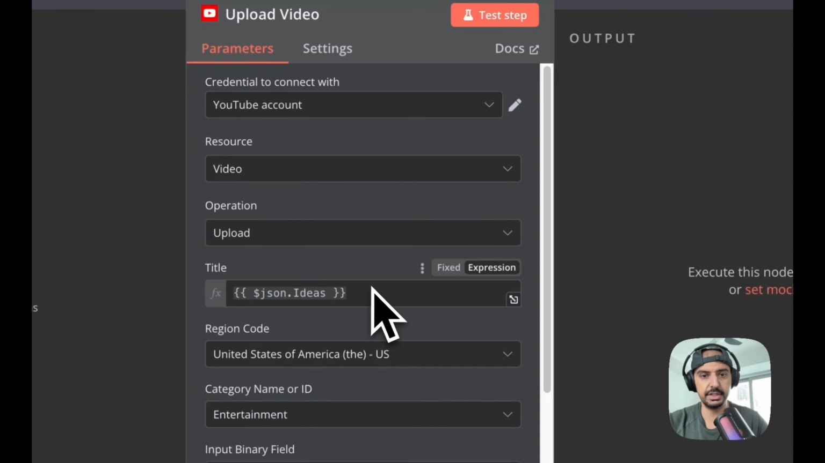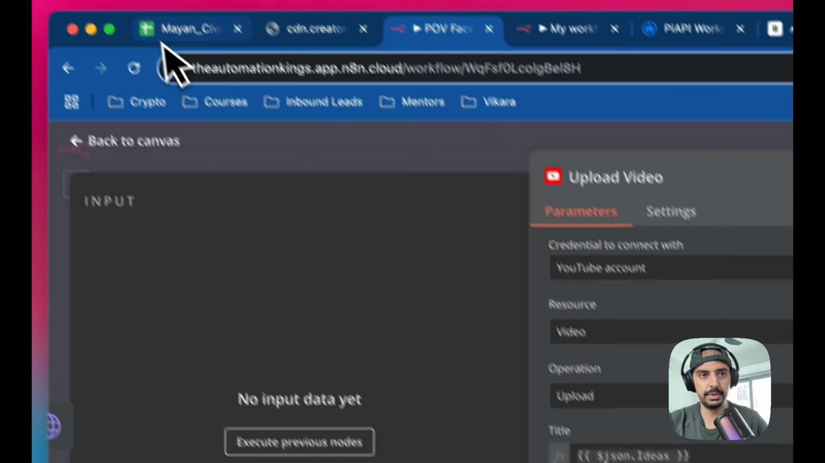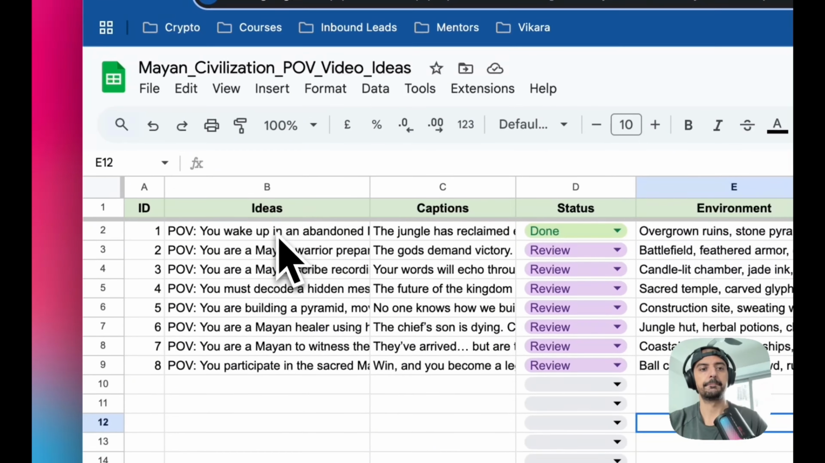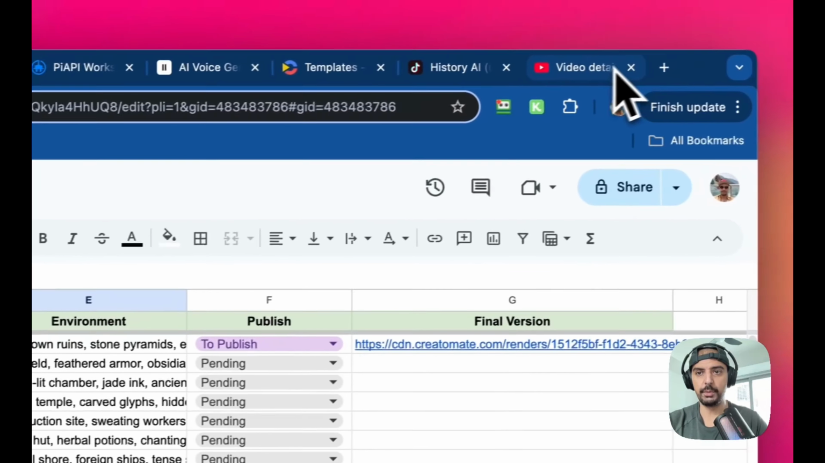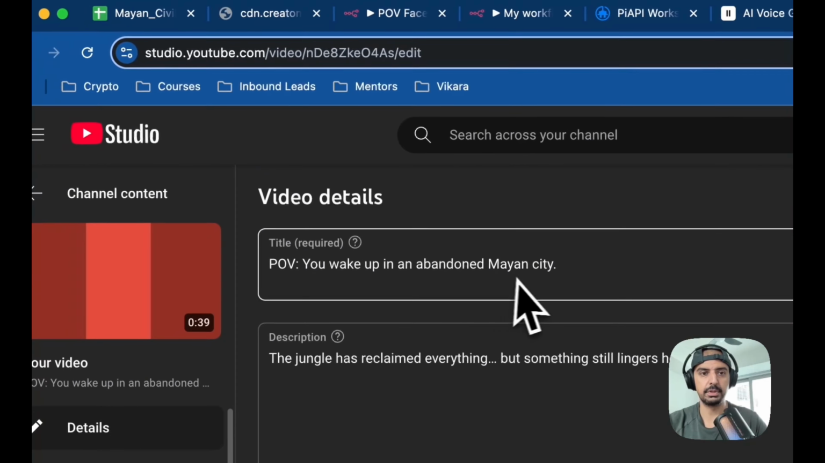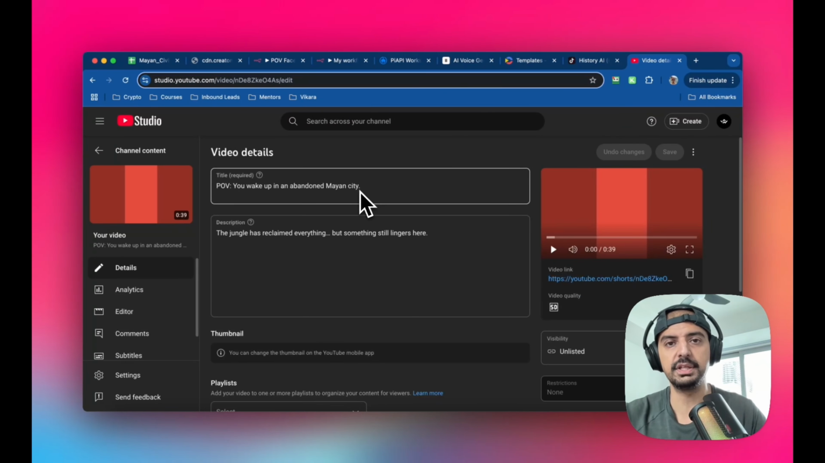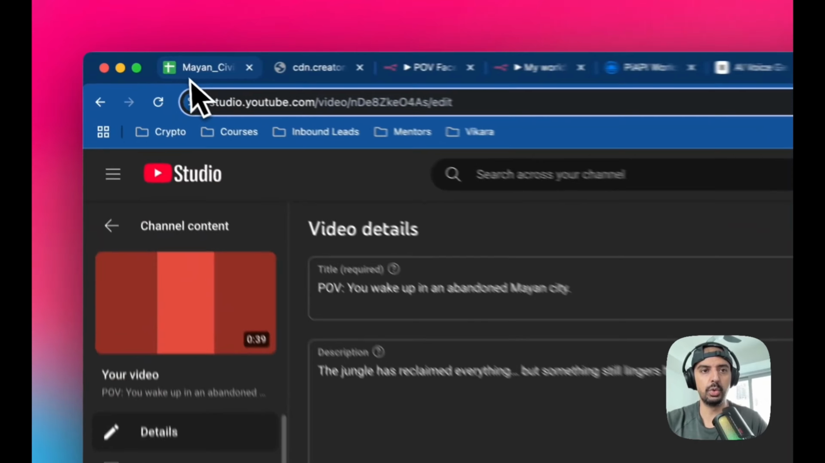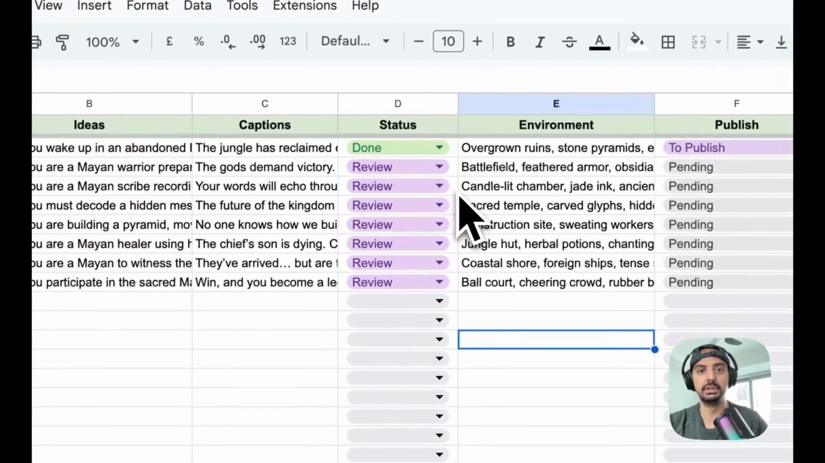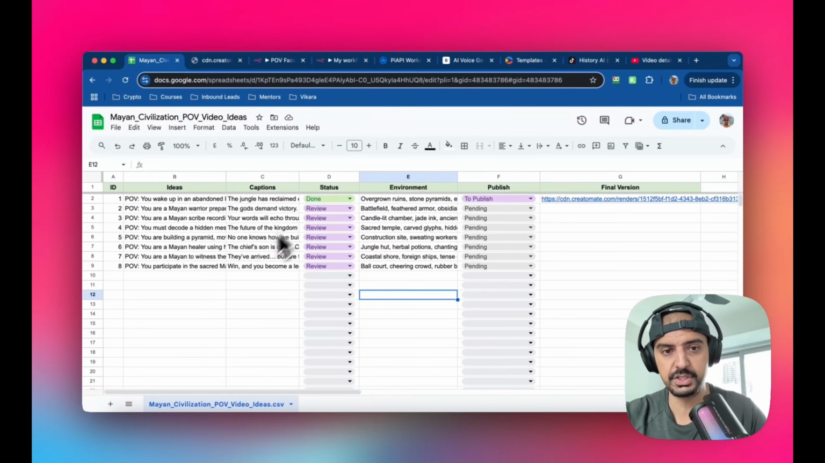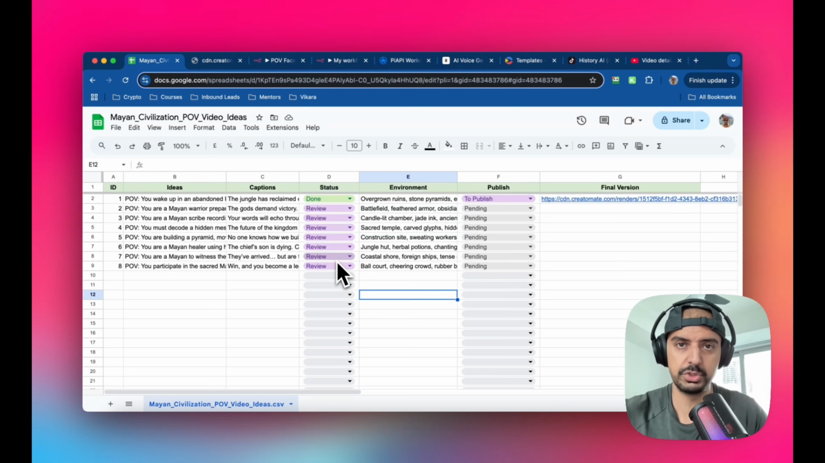I'll show you what that is. It's just ideas, right? So that's just pulling it from this here, the column B. And if you go back to my original video, you can see it's the same. POV, you wake up in an abandoned mine city. The whole point of this workflow is to make it completely automated, right? So that all you have to focus on is just this sheet. That's it. All you need is just to fill this sheet up with ideas, and then the automation will just keep churning out videos, right?